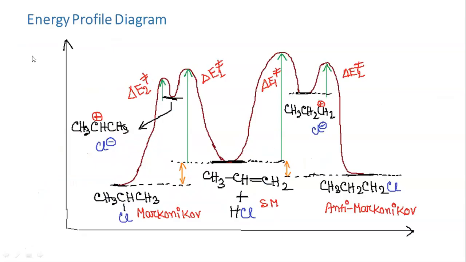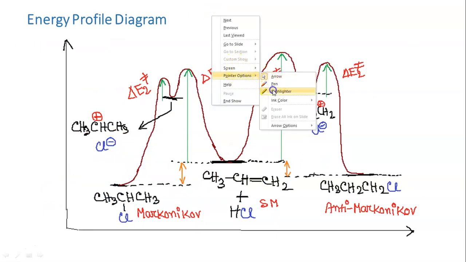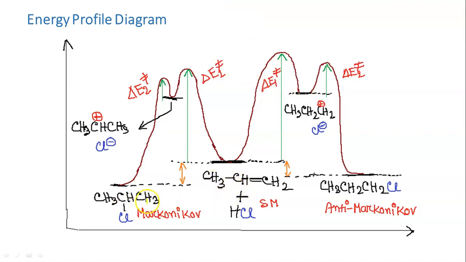So next we will see the energy profile diagram. In the energy profile diagram, this is the starting material, that is CH3, CH, double bond CH2, the same starting material. The only difference is that here HCl is taken, but actually it doesn't matter. So this is our starting material, that is the reaction partner. This is the alkene and this is YZ. So H is Y, Cl is Z. Now this left hand side is the Markovnikov product energy profile diagram. The right hand side is the anti-Markovnikov product energy profile diagram.